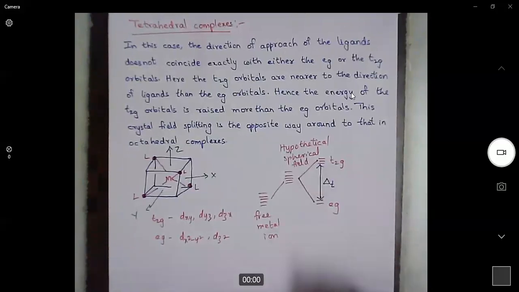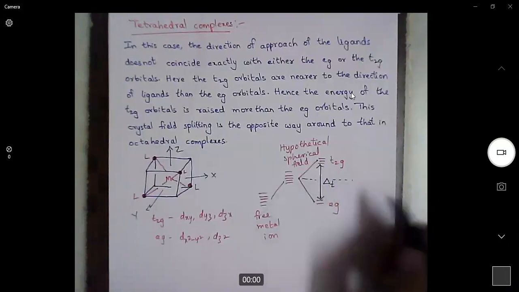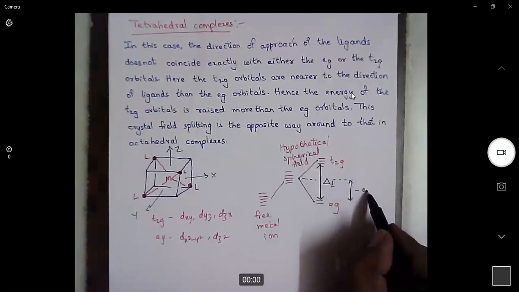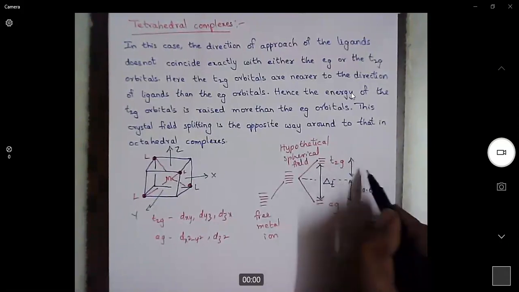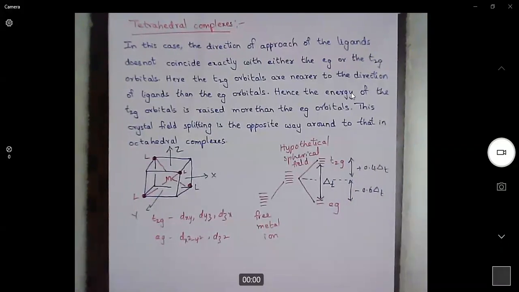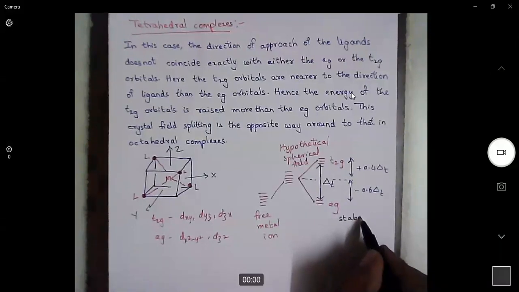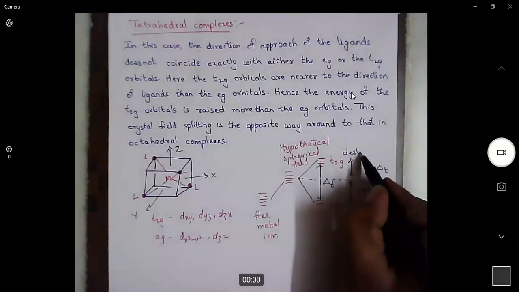Now, as usual, there is the barycenter or mean energy level. This side is stabilized by 0.6 delta T, and this side is destabilized by 0.4 delta T. These are the stabilized orbitals, and these are the destabilized orbitals.